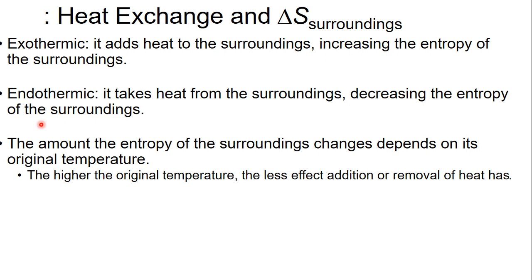And this amount of entropy change of the surroundings really depends on the original temperature. So let's say you're inside of an oven, it's 400 degrees, and you have a reaction that goes inside the oven that's exothermic. You're probably not going to change the entropy of the inside of that oven because it's already hot. So the hotter it is, the less of an effect on entropy there will be.